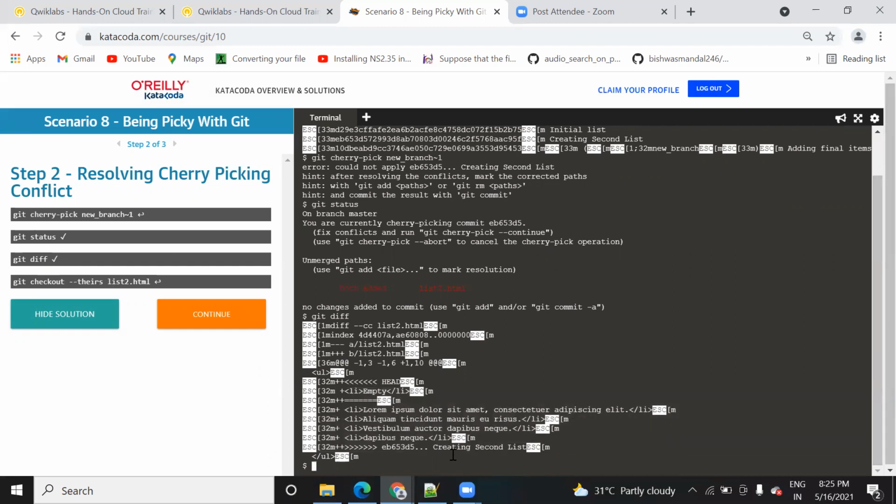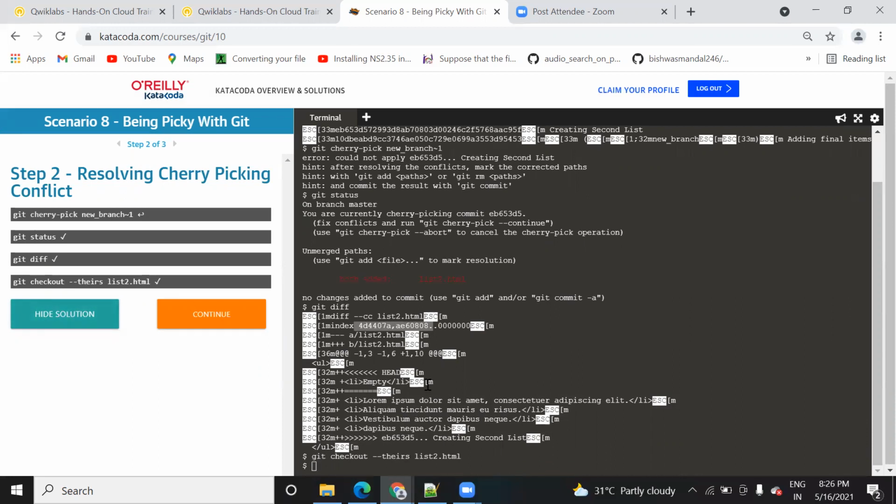And what is the reference ID of those? This one is your second and this one is your first reference ID. Now just run this command. So when you run this git checkout theirs command, it will check out the file from the server to your local system. So click on this command. Once you click on this command, it checks out the file at your system.